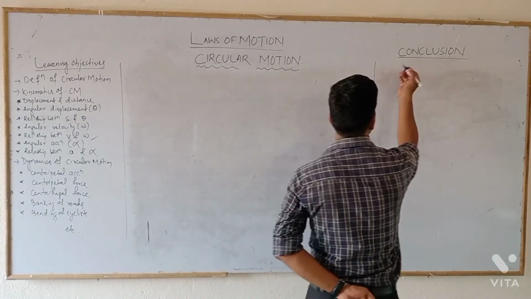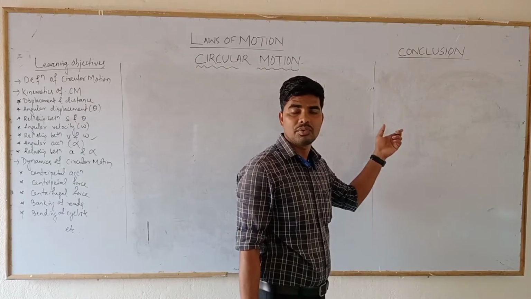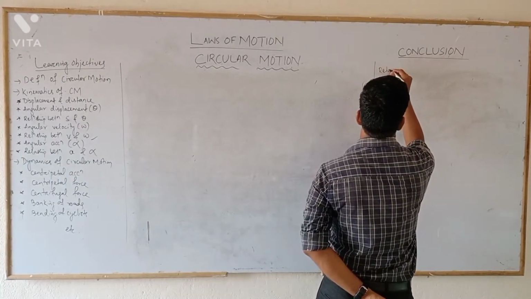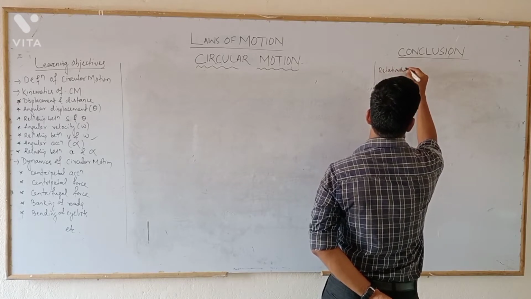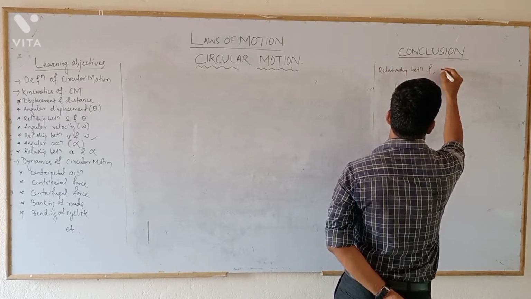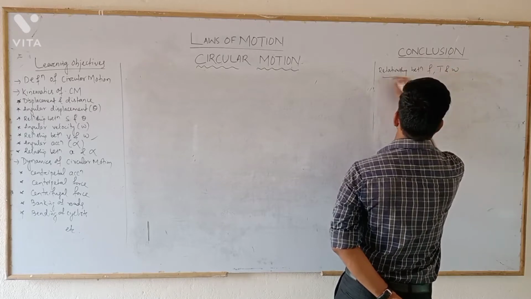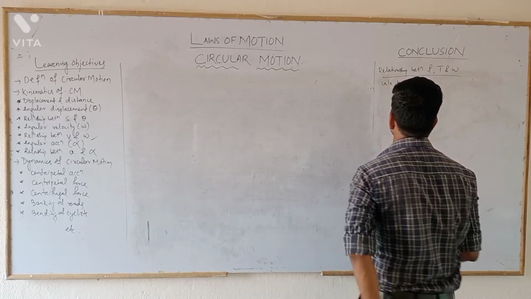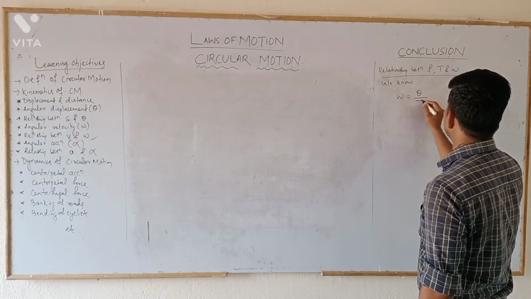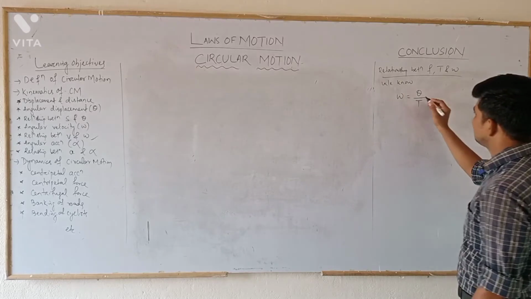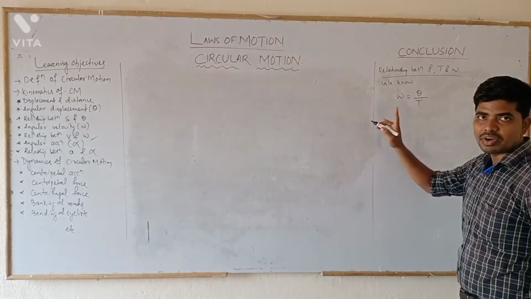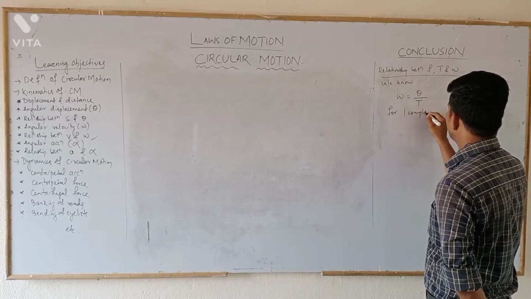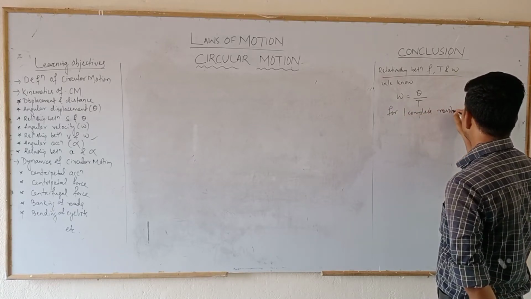In conclusion, we can say the relationship between frequency, time period, and angular velocity. We know angular velocity omega equals angular displacement by time.